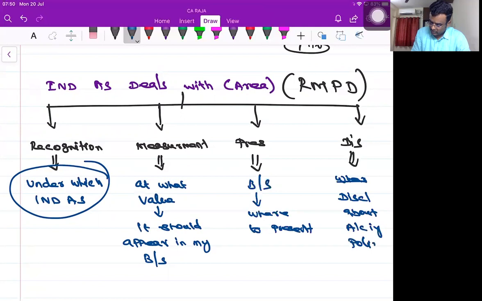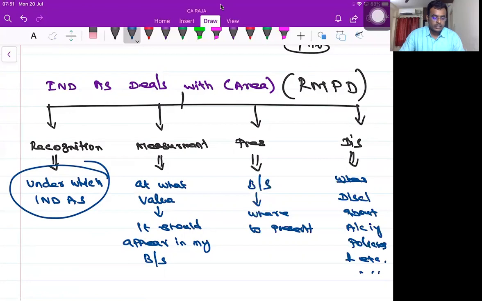Disclosure about accounting policies and etc. Recognition, measurement, presentation, disclosure.